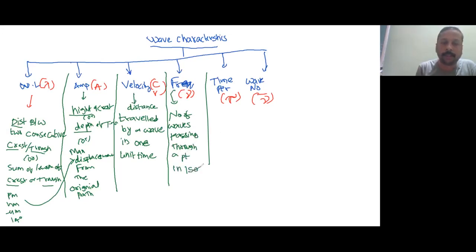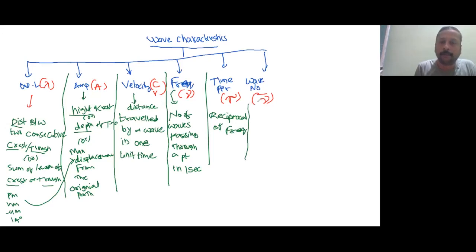Normally we will take 1 second, but it is not compulsory that it should be 1 second only. Then time period. Time period is the reciprocal of frequency. Okay. Reciprocal of what? Frequency.